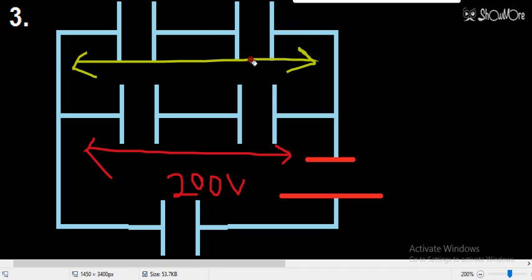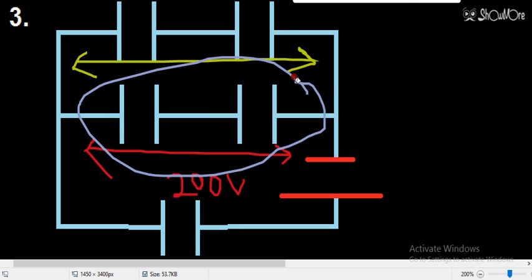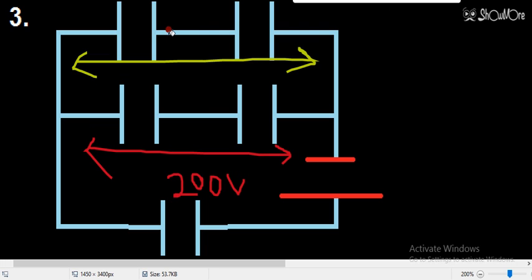So basically this is a series combination, this is again a series combination, but this row is parallel with this row. So 200 volt will drop here, and 200 will drop here. So this is the voltage.